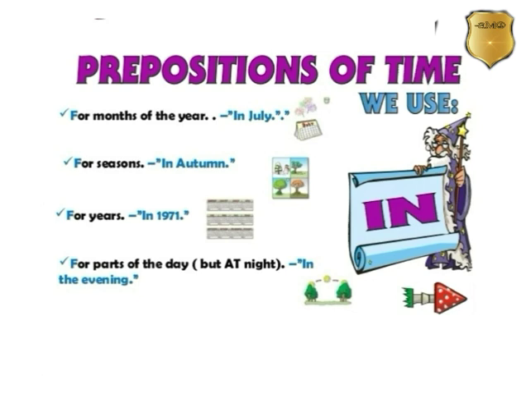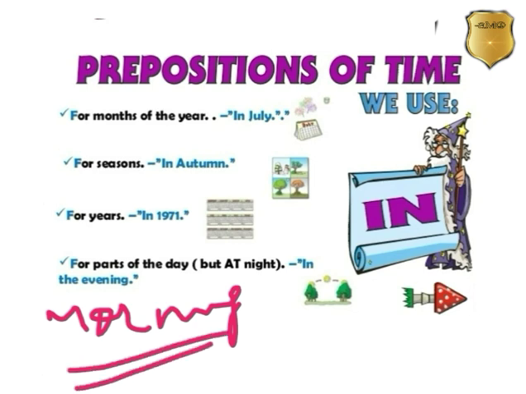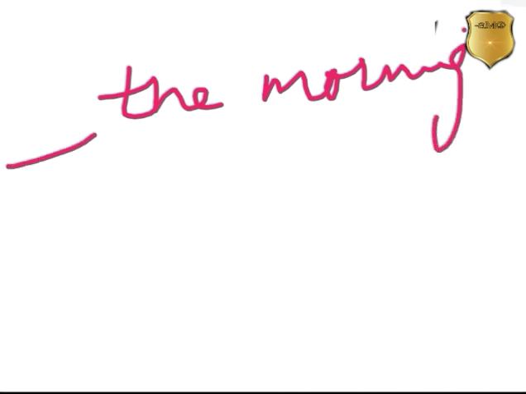For parts of the day, we also use "in". What are parts of the day? Like morning, evening, noon or midnight, night. For these we use "in". But there is one exception. What? If "the" is there with the part of the day, then we use "in".